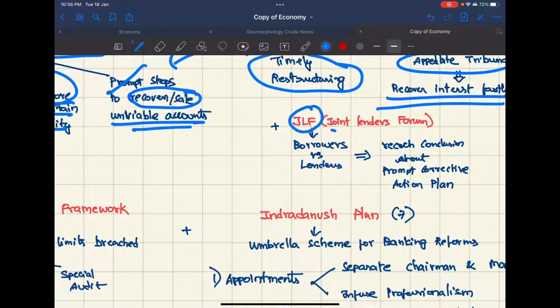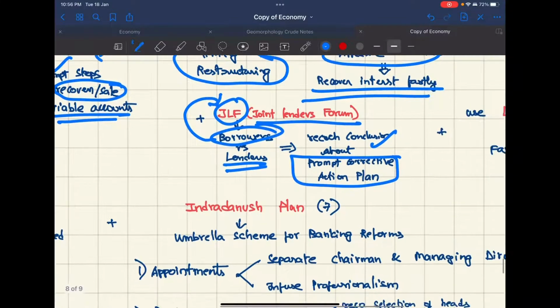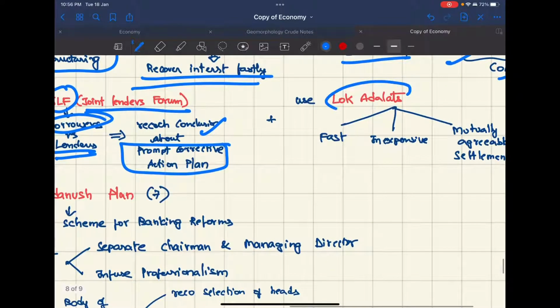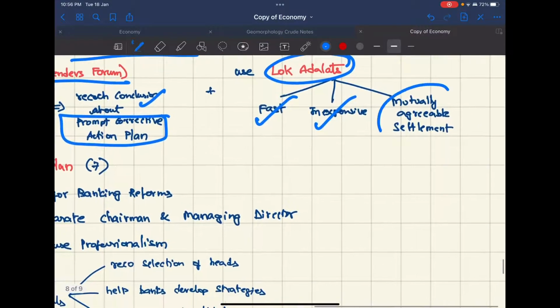JLF is a joint lenders forum. All the lenders together will come and form this JLF. Then lenders can talk and reach a conclusion about the prompt corrective action plan. Use of Lok Adalats, because it is fast, it is inexpensive, and a mutually agreeable settlement can come.